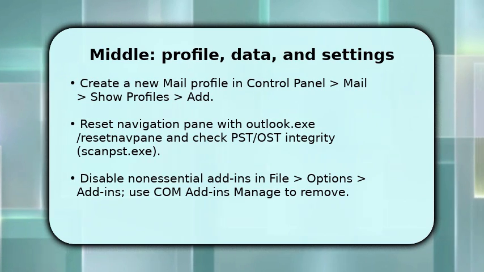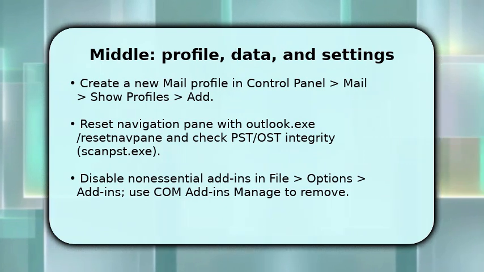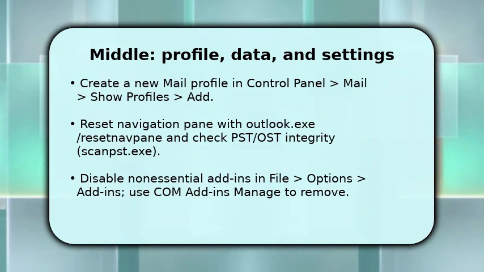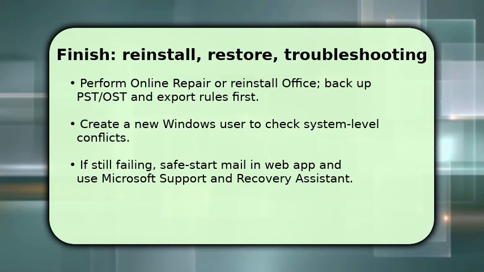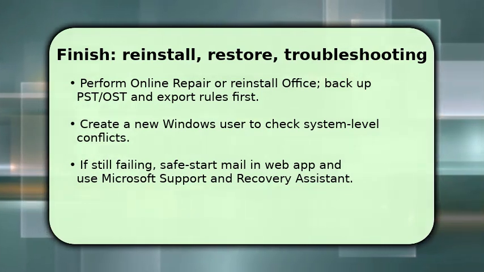Also, go into Options and disable all non-essential add-ins, then re-enable one at a time to identify the offender and restore normal startup behavior. As final steps, back up your PST and export rules, then perform an online repair or reinstall Office to replace damaged program files.